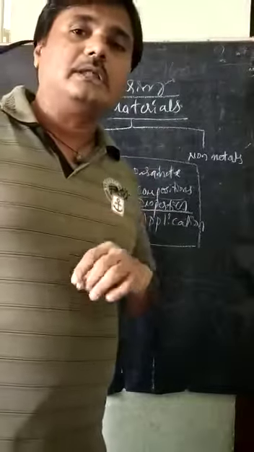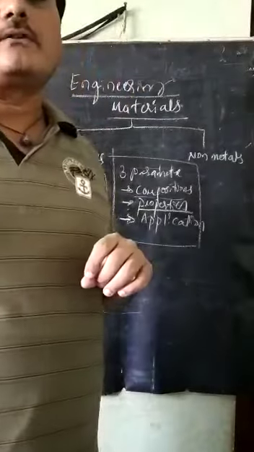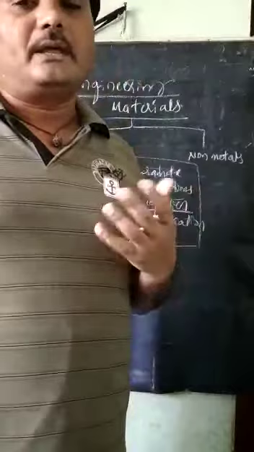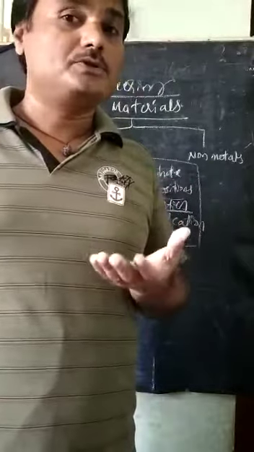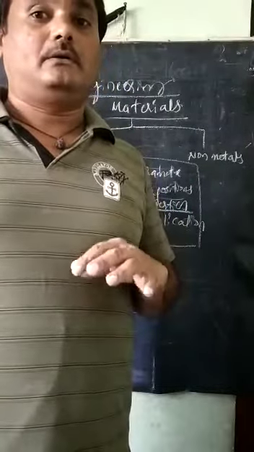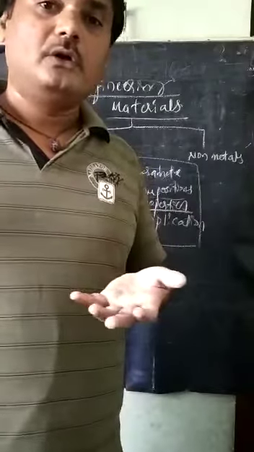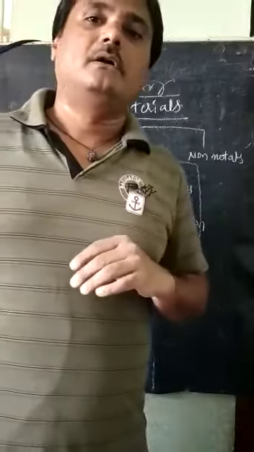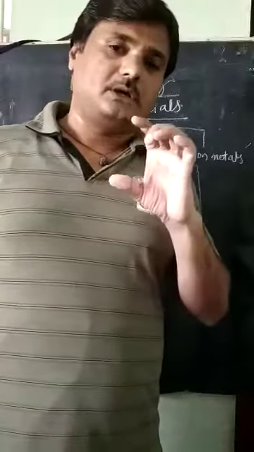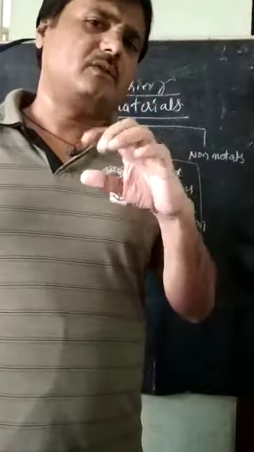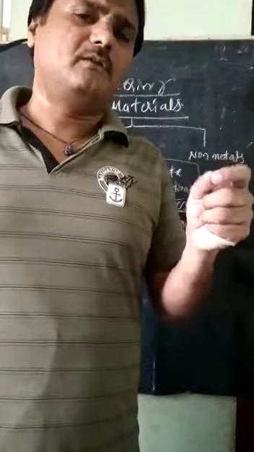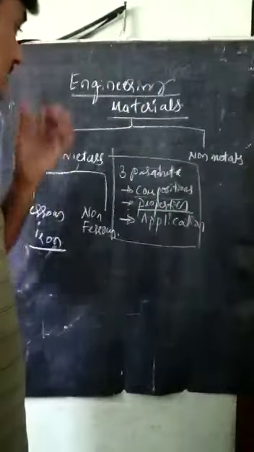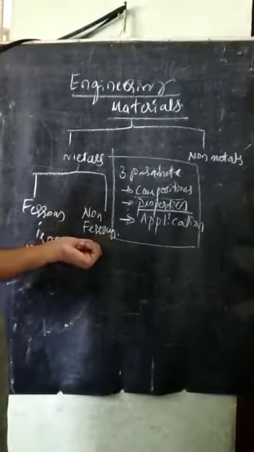Non-ferrous means these metals where iron is not a main constituent. Examples are brass, bronze, aluminium, and also stainless steel. In these metals, the ferrous composition is not available as a main constituent. Maybe it is very minor, so it is not available. That kind of metals are called non-ferrous metals here.